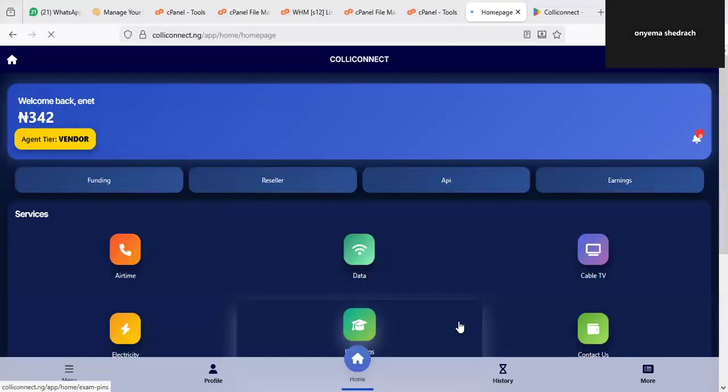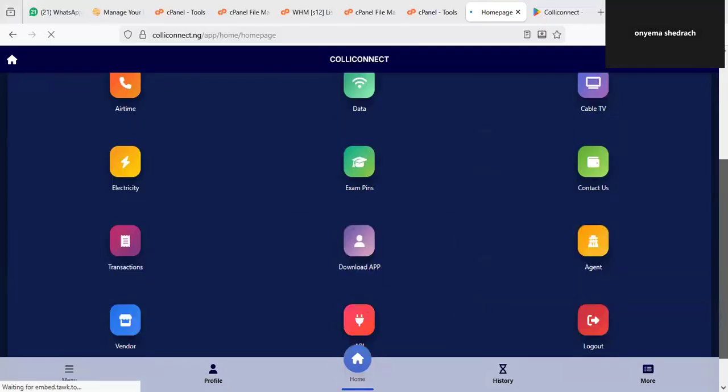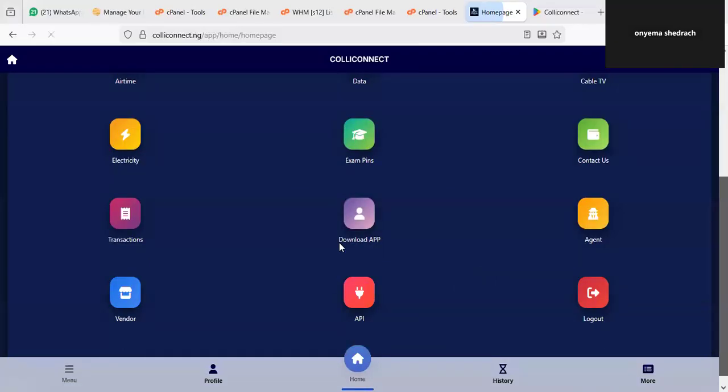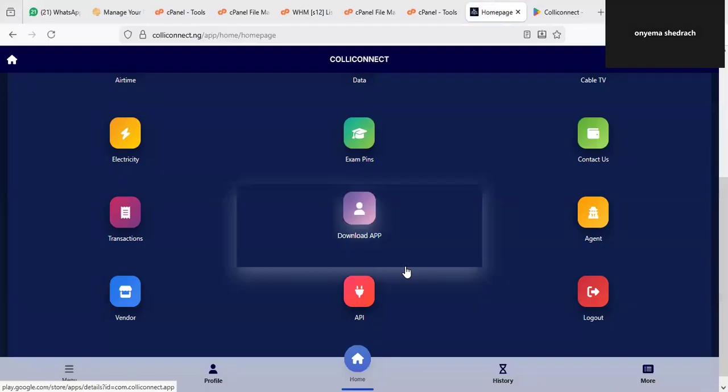Now, another thing we are going to look at, because we are looking at the entire platform, is how you can actually utilize the whole functions on the system. Remember, you should download the application, which is very recommended. Go to Play Store, click on download. It will take you to Play Store. Make sure that the logo is here. You can see the logo. Make sure that this is it, and then click on install, or download. I'm using a laptop, that's why you are not seeing me installing it.